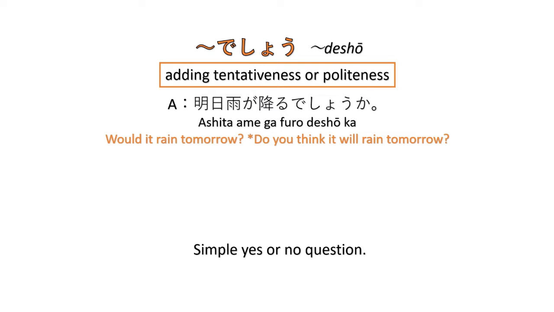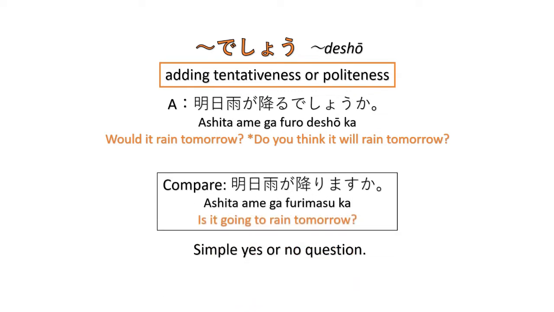Compare it to the simple yes or no question, the question particle ka, that we have learned in the very first lessons. Ashita ame ga furimasu ka? Now here, we use the question particle ka. When using the question particle ka, the answer is either yes or no only, and there are no opinions being elicited.